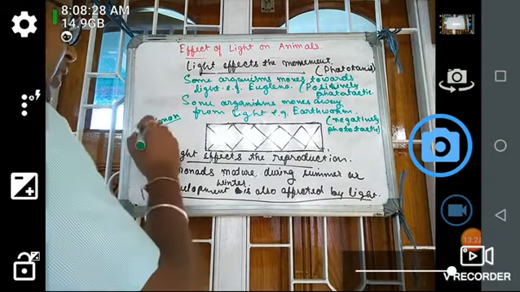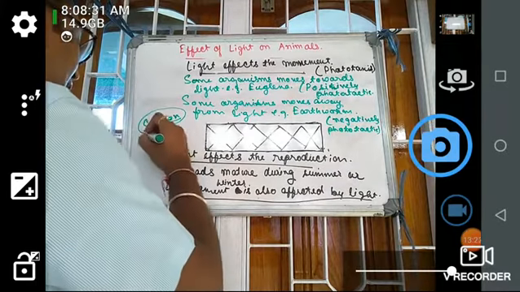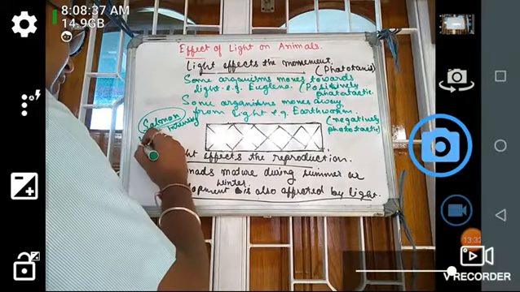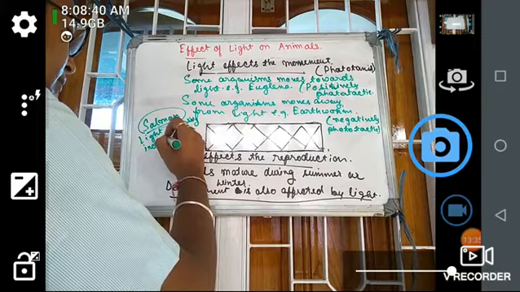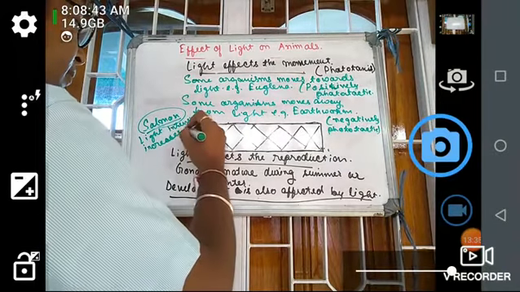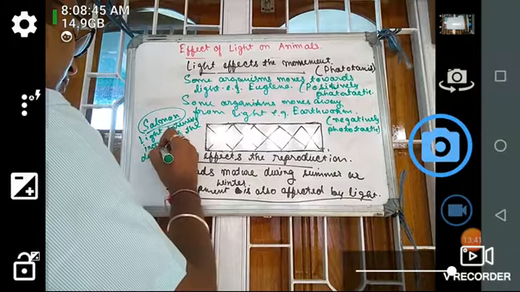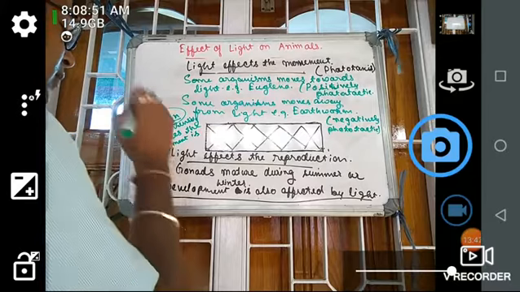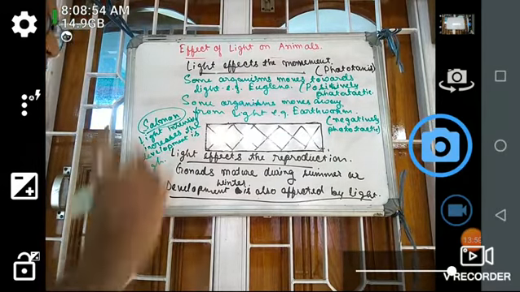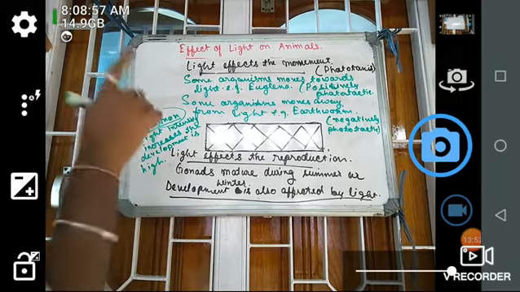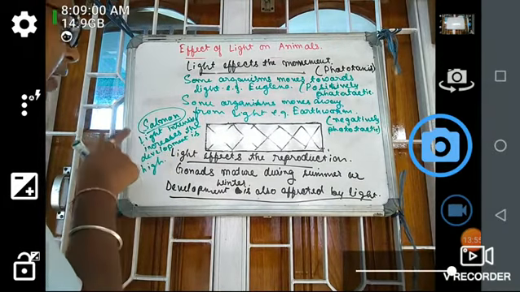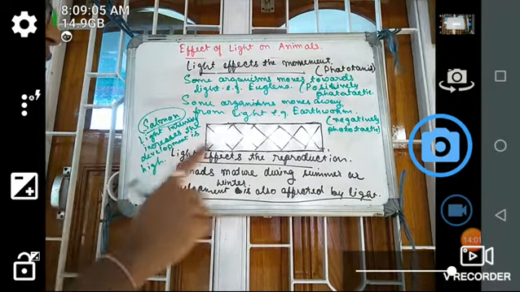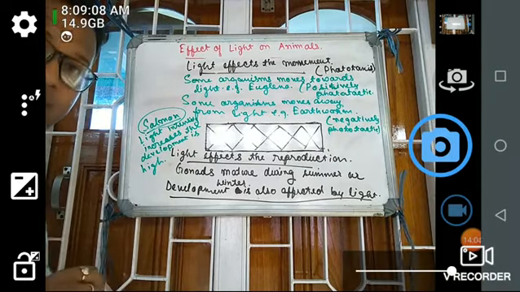So in the case of salmon, what happens? When light intensity increases, then development is high. It gets highly developed in the case of salmon. What I have told is that in the case of salmon, a fish, when light intensity increases, then the development is also very high. It develops in high patterns.